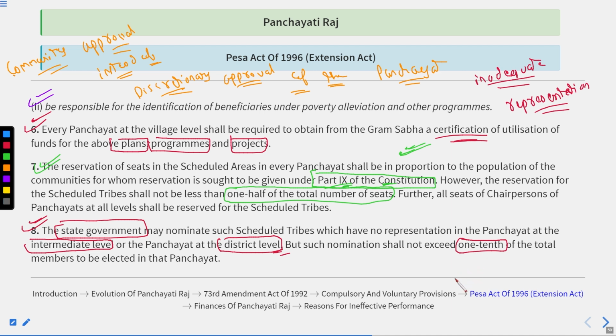It means that there will be a balanced approach between nominated and elected.